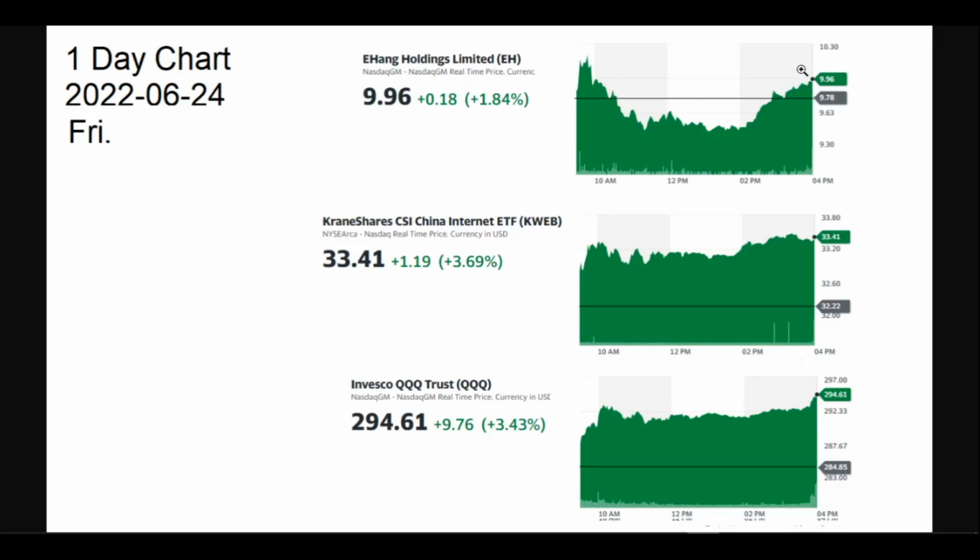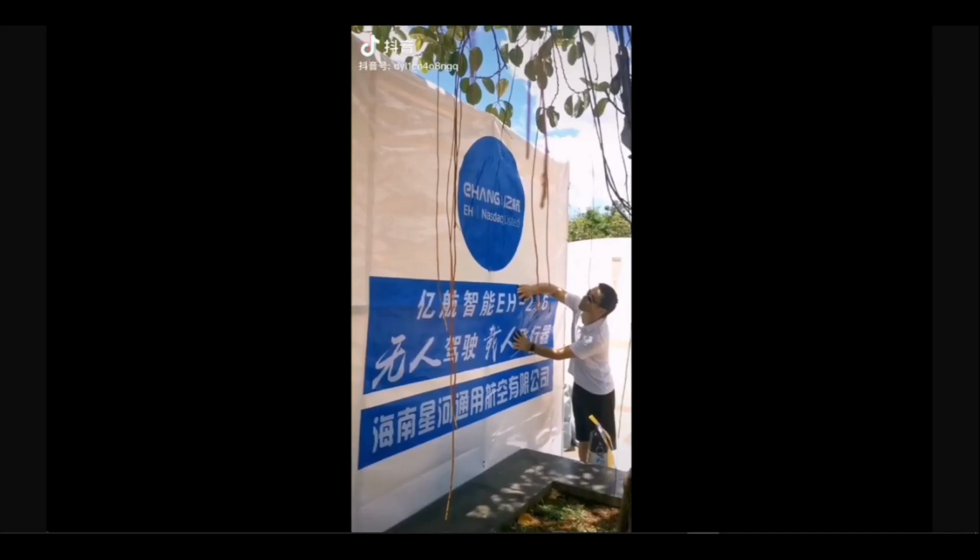Next, about EHang's new partner in Haikou, Hainan and the first test flight in the city. First EH216 flight in Haikou, Hainan by Hainan Xinghe General Aviation Company, Ltd. Here is a related image. In this image, the partner company is setting a big poster board for the flight event. On the poster board, the text inside the circle says, EHang. EH Nasdaq listed. This text line says, EHang Intelligent EH216. This line says, Passenger Autonomous Aerial Vehicle. The bottom line says, Hainan Xinghe General Aviation Company, Ltd.